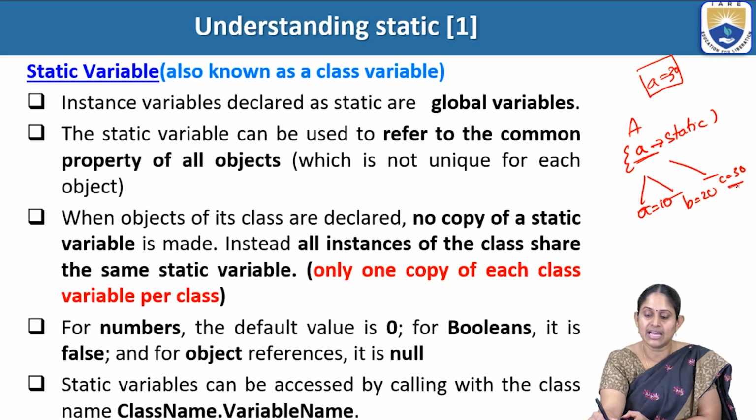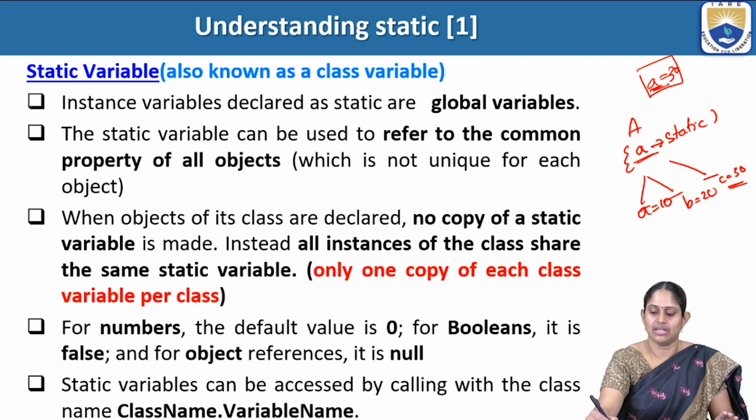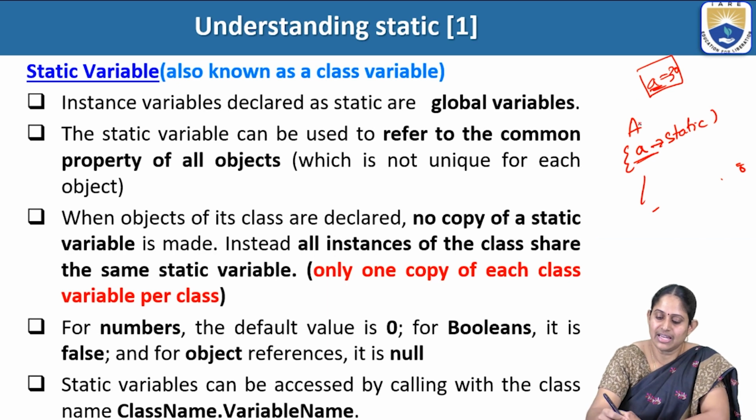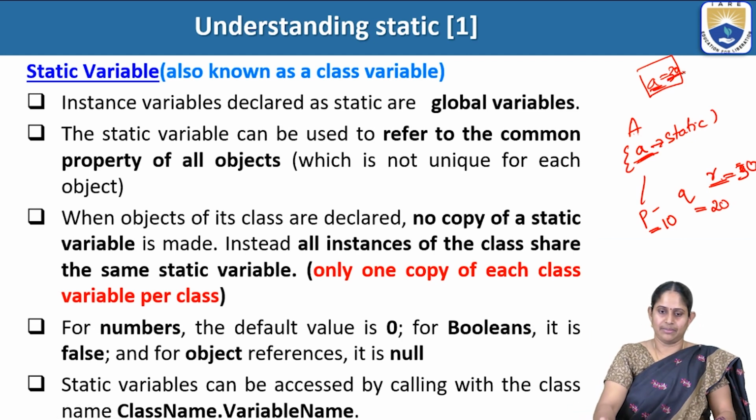Like if this object C has changed the value of A. Let's say we are having this class A and variable A, and you are creating 3 objects P, Q and R. So P is setting A's value to 10, Q is setting A's value to 20 and R is setting A's value to 30. So let's say R is the one which changed the value of A to 30 at the end. Then A's value will be 30 at that time.